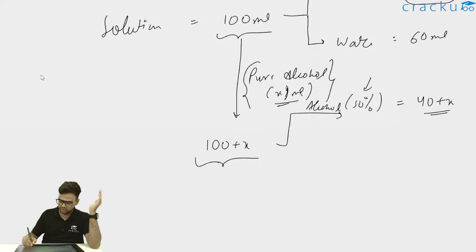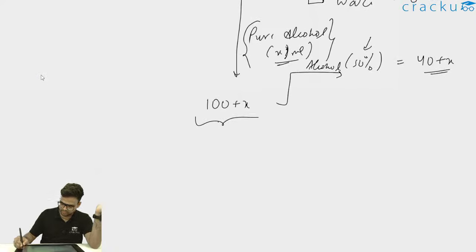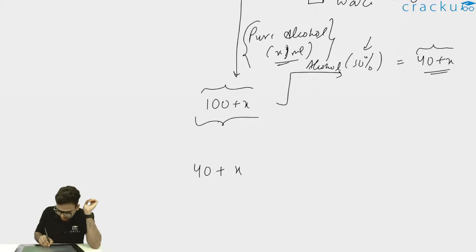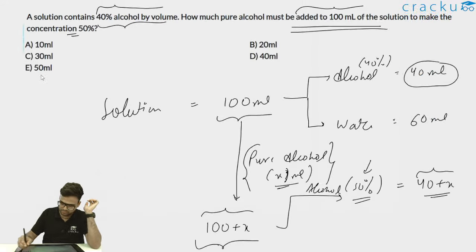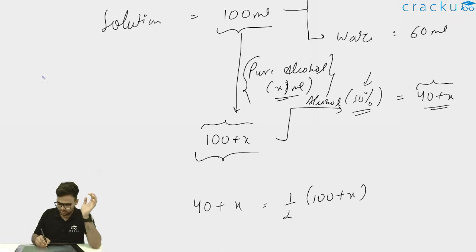So this means that 40 plus x is half of 100 plus x. This 40 plus x is basically constituting the half of the entire solution. So 40 plus x I can write is equal to half of 100 plus x, because the concentration it wants, it says that after adding pure alcohol is 50%. Thus I can say the water is also 50%.